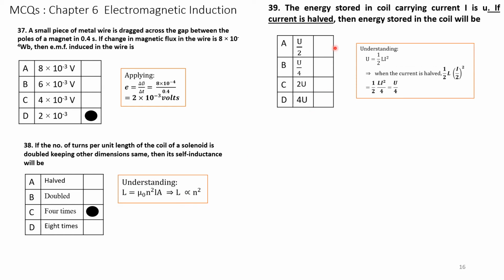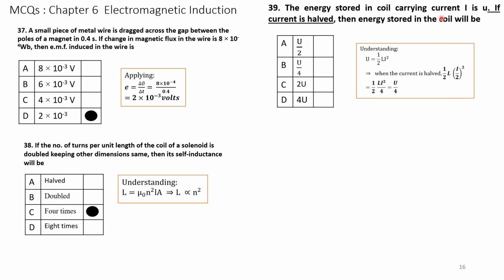Question number 39. The energy stored in a coil carrying current I is U. If the current is halved, the energy stored in the coil will be. Again, we have to remember the formula.